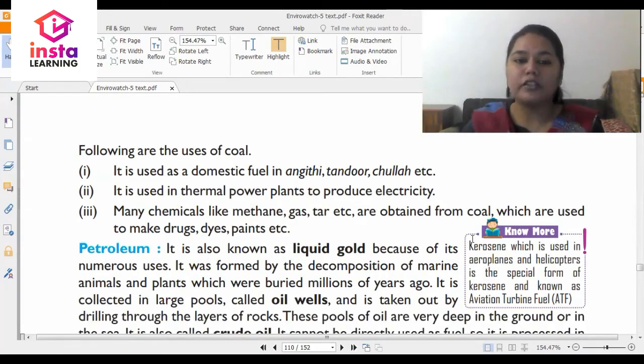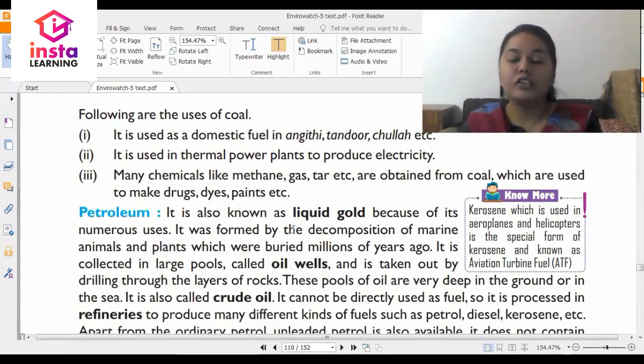What are the uses of it? It is used as a domestic fuel. By domestic fuel, we mean fuel that is used in houses, in angithi, tandoor, chulha, etc. It is also used in thermal power plants to produce electricity. Many chemicals like methane, gas, tar, etc. are obtained from coal, which are used to make dyes, paints, etc. So from coal, we are also able to get a lot of other things.